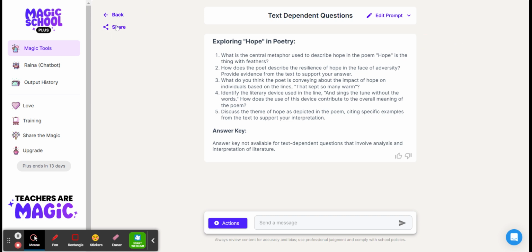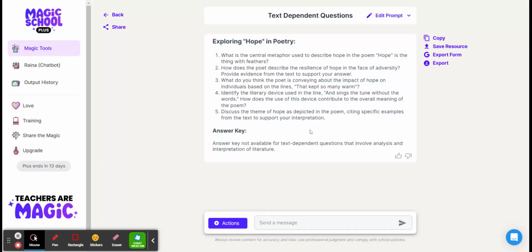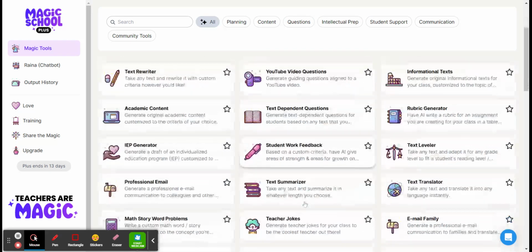I could share it. I could export it into a Google form. I could print it. I could put it into a Google document. I could save the resource in my output history. So that's really nice to be able to create those text-dependent questions and not have to spend a whole lot of time putting thought into that.